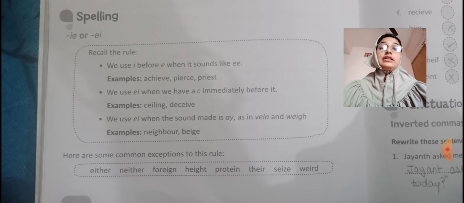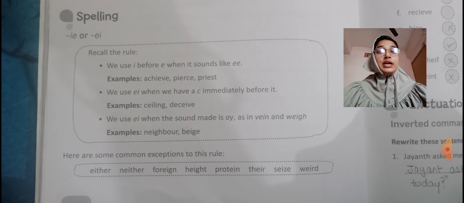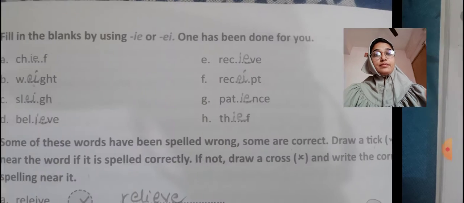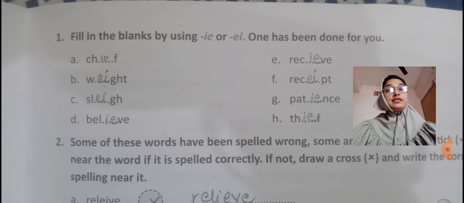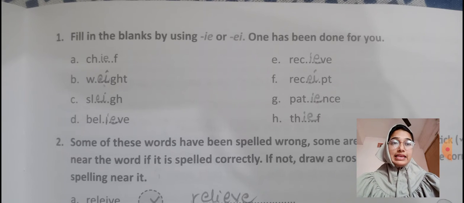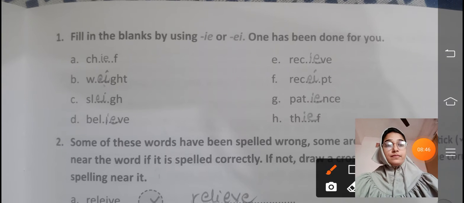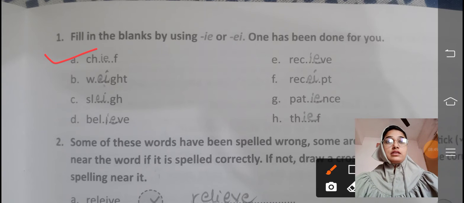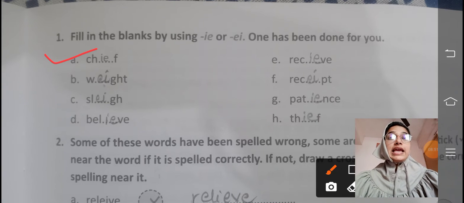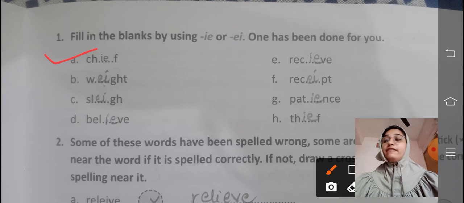So let us undertake one exercise applying these rules. Fill in the blanks using EI or IE. One has been done for you. The first one is being done for you. This one: "chief," C-H-I-E-F.